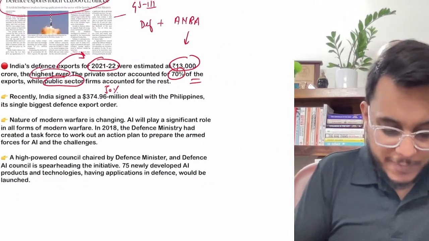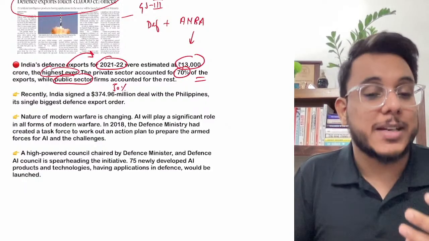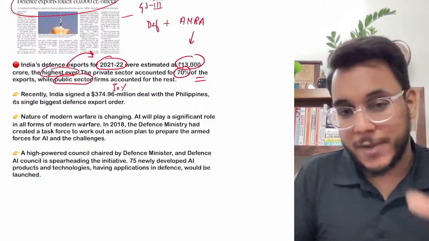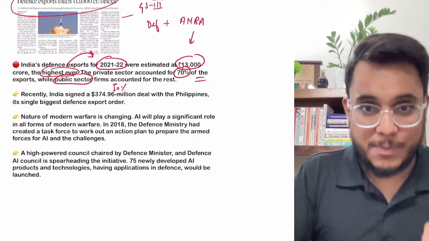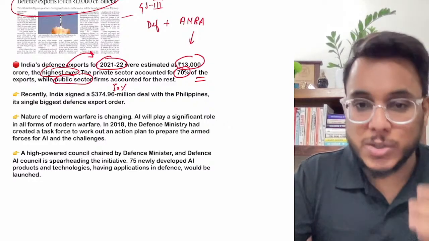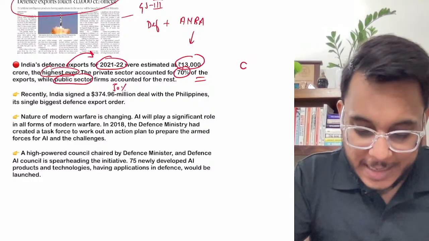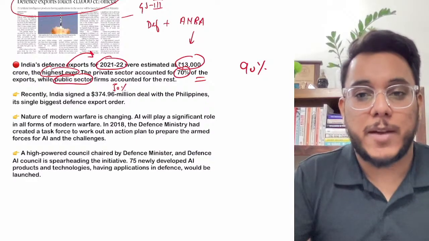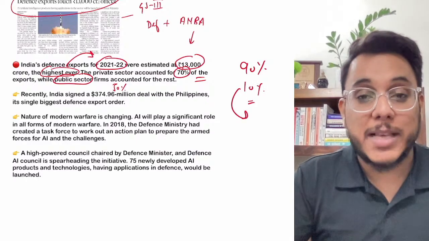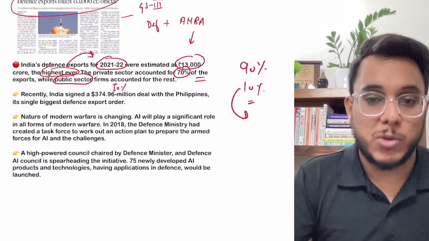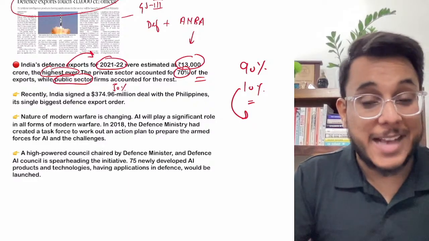First of all, guys, don't think that only the private sector has improved. Yes, the private sector's export potential has improved, but the public sector's export potential has also improved. Why? Because traditionally, when weaponry was exported from India, 90% was done by the private sector and only 10% by the government. But now government PSUs are also developing capabilities. They are developing state of the art weaponry and exporting it.